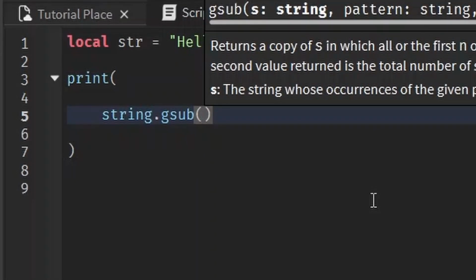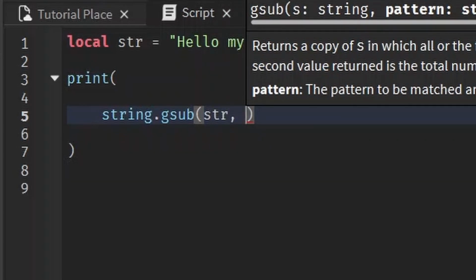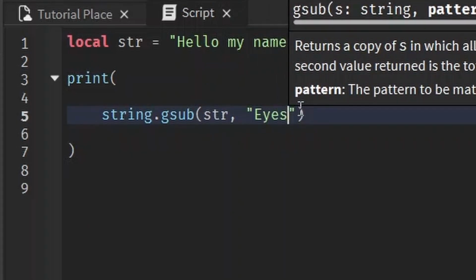String.gsub, you can tell it's already going to be a little bit similar. It can take in many arguments. The first one is the string you want to manipulate, of course, so str. The second is the part that you want to replace. So let's say we want to replace the string of eyes. And the third argument is what you want to replace it with.